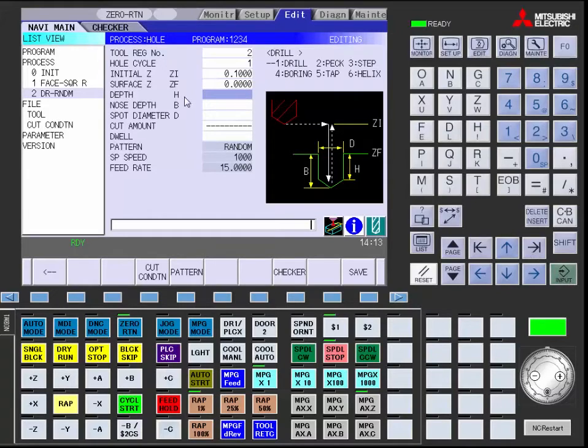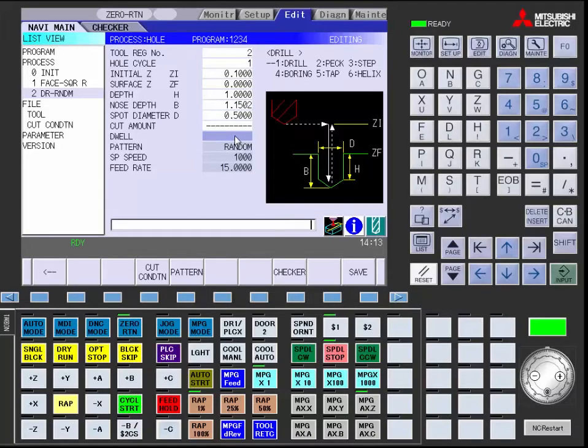For your depth, you can choose one of 3 ways to calculate this. For this example, we are going to use the H, and we are going to use 1 inch. And if you notice when I hit input, it sets your nose depth and spot diameter automatically.